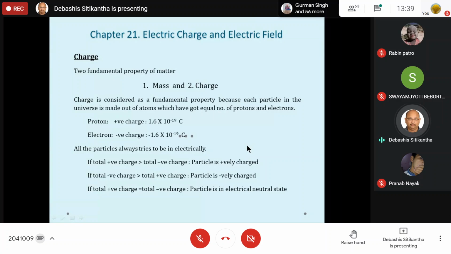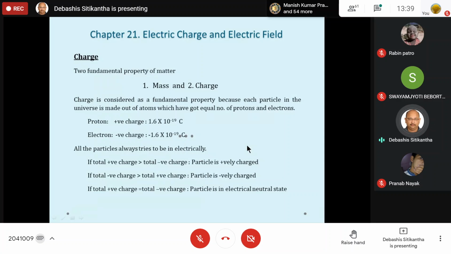One is the mass, the other one is the charge. Okay. Now, every particle in this universe is definitely going to have mass and it is going to have a charge. We are not going to talk much about this mass because we are not very much interested in it in our syllabus. We will rather talk in detail about this charge.